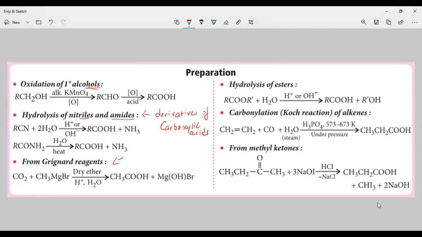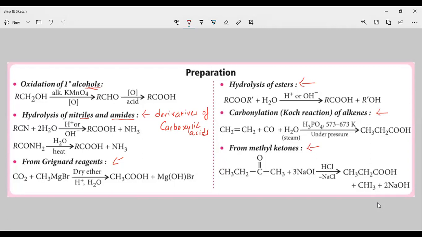Third, we can prepare from Grignard reagents. Fourth, we can prepare from esters. Also, we can prepare carboxylic acid by carbonylation of alkenes, and from methyl ketones also. Let us look into the details.